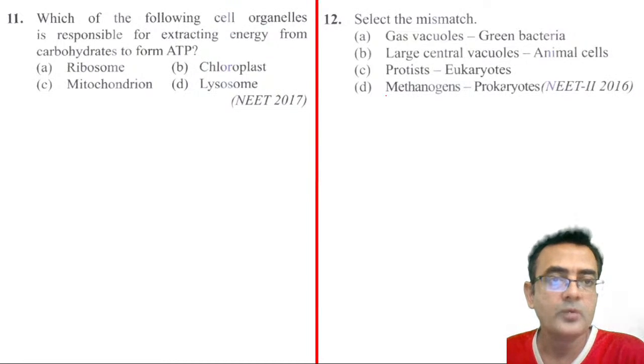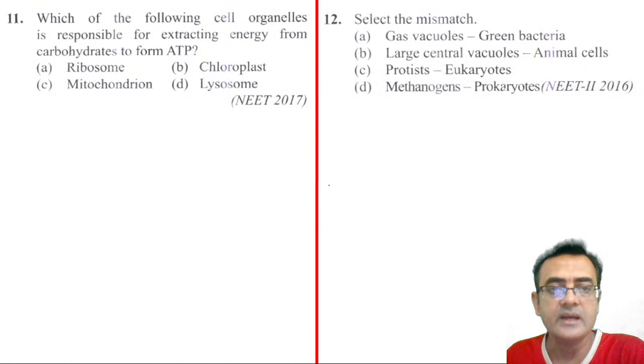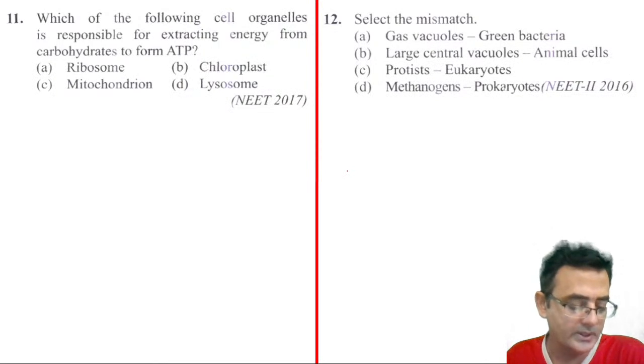Now, which of the following cell organelles is responsible for extracting energy from the carbohydrate to form ATP? This is a very simple question, and quickly you can write the answer.